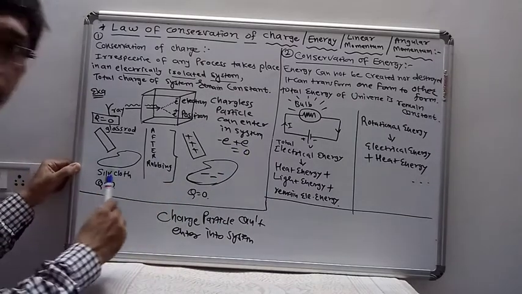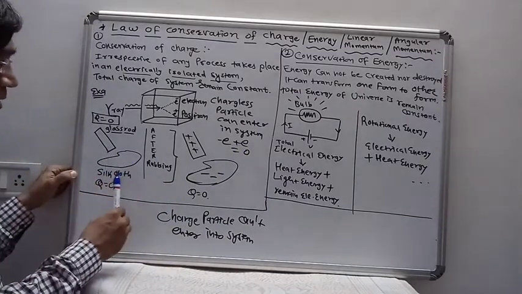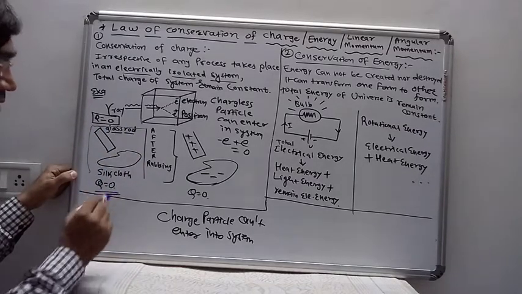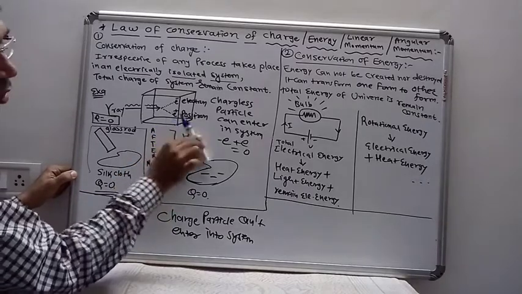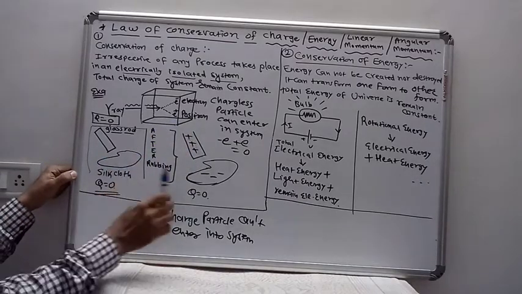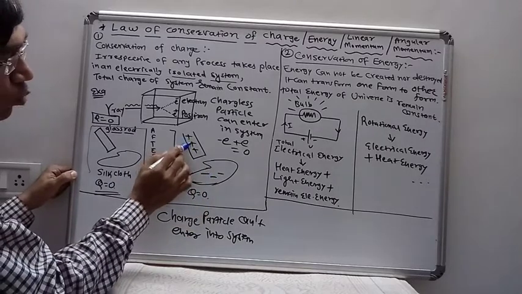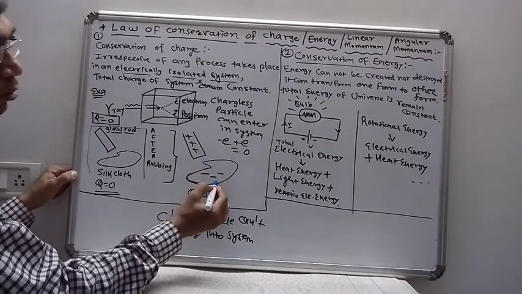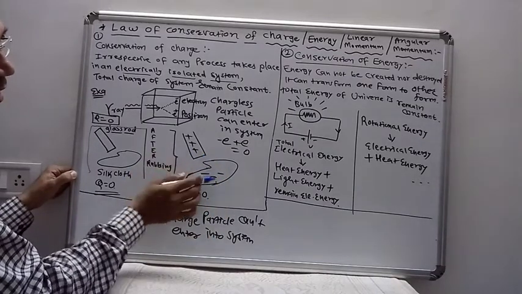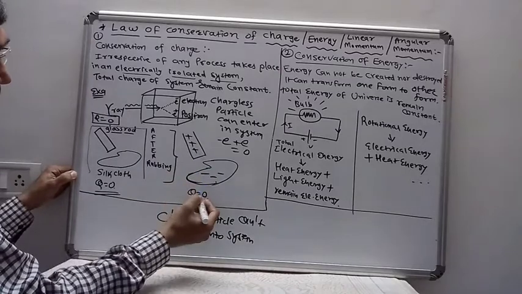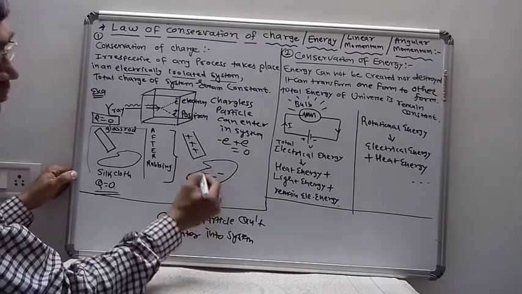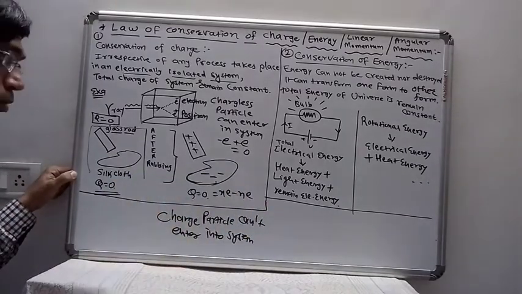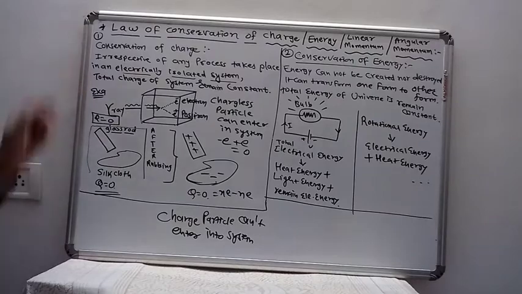We can take another example, that is the glass rod and the silk cloth. Initially there is no charge on the system, so the initial charge is 0. After rubbing the glass rod with the silk cloth, positive charge appears on the glass rod and negative charge is transferred to the silk cloth. They are in the same amount. So after the process, the total charge is again 0. It is Ne minus Ne, which is equal to 0. So this is the conservation of charge.